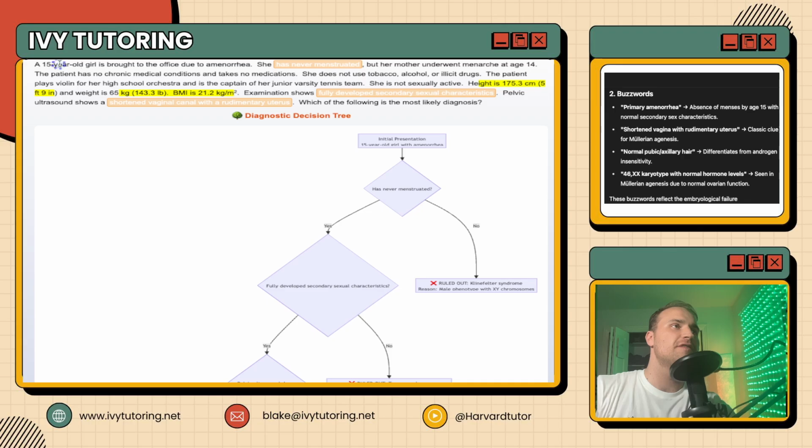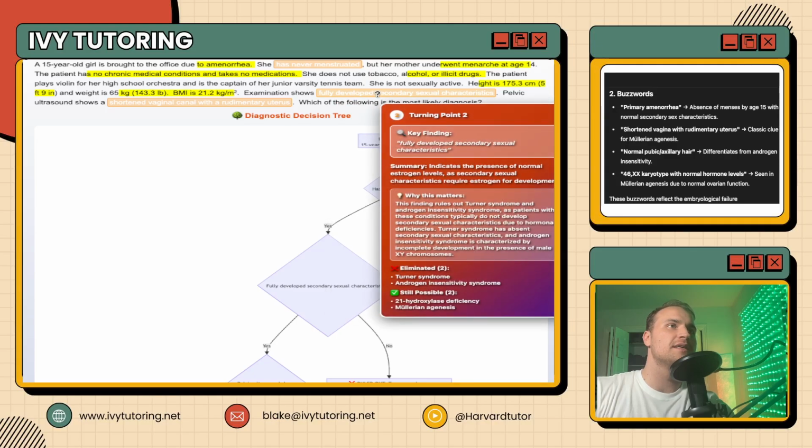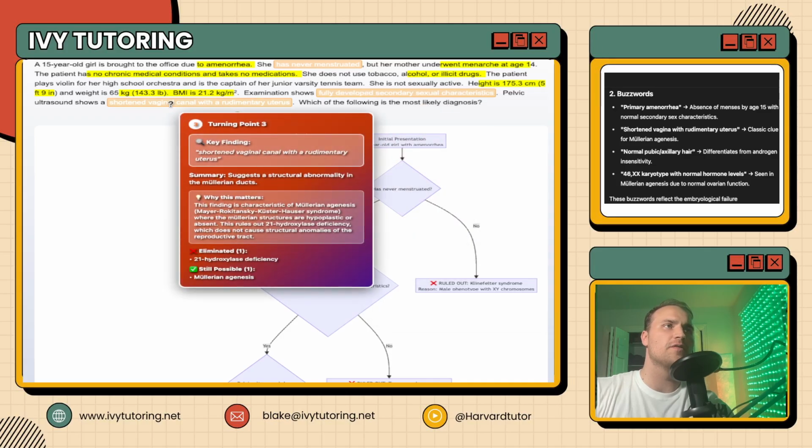So here we have a 15-year-old girl, and she is coming in due to amenorrhea. She's never menstruated, and her mom underwent menarche at 14. They have no medications, she does not take alcohol or drugs, and the big thing is she has fully developed secondary sexual characteristics, and she shows a shortened vaginal canal with a rudimentary uterus.